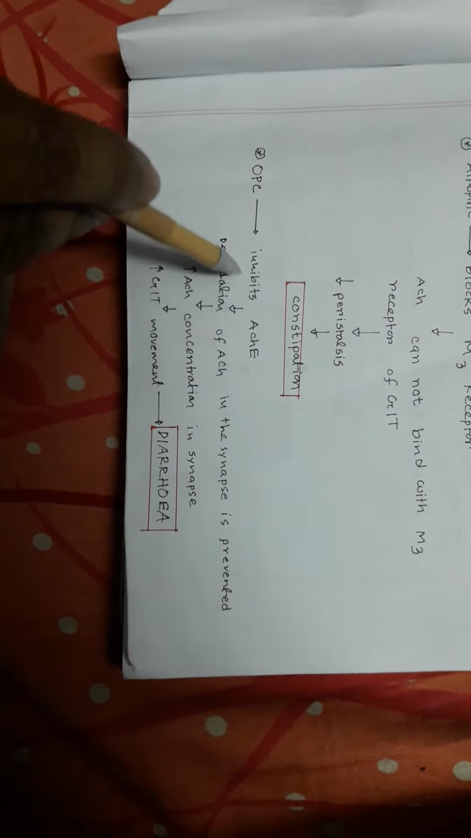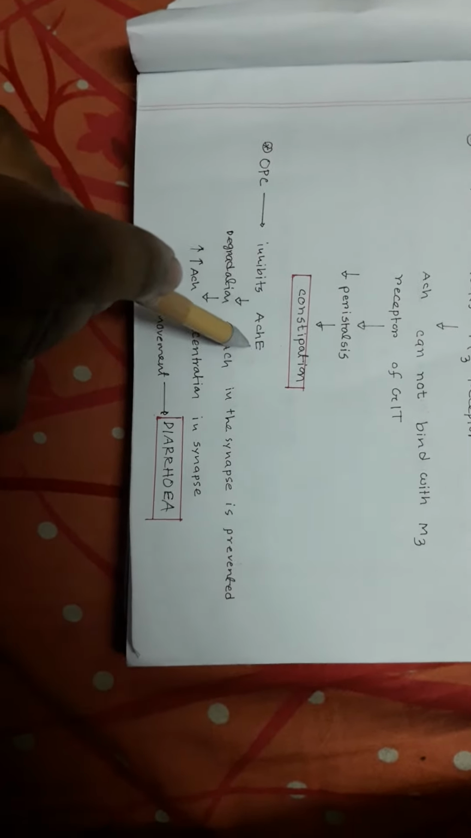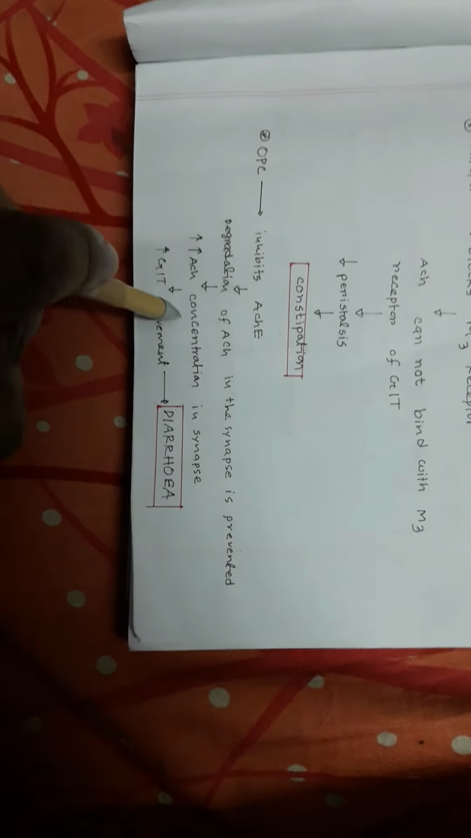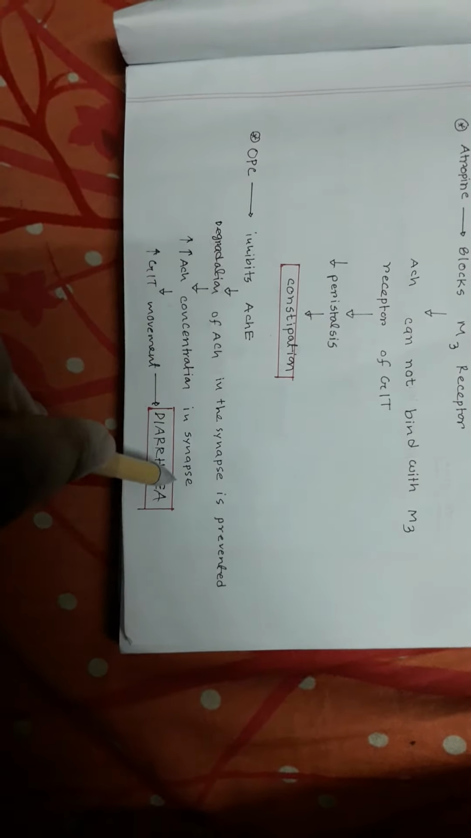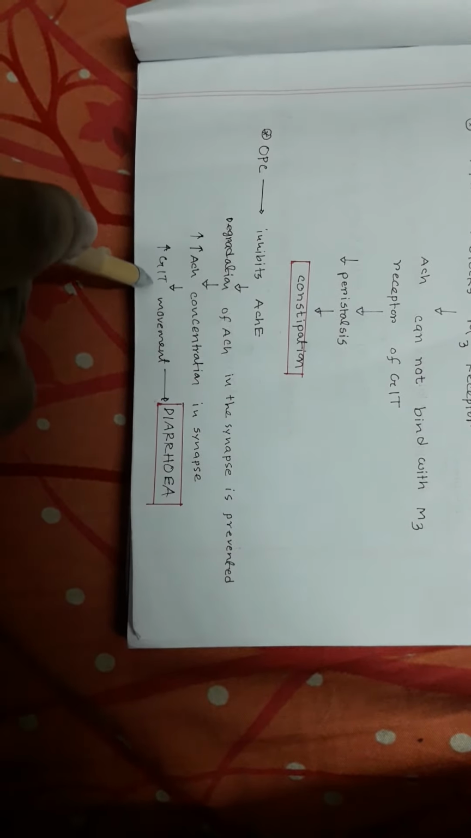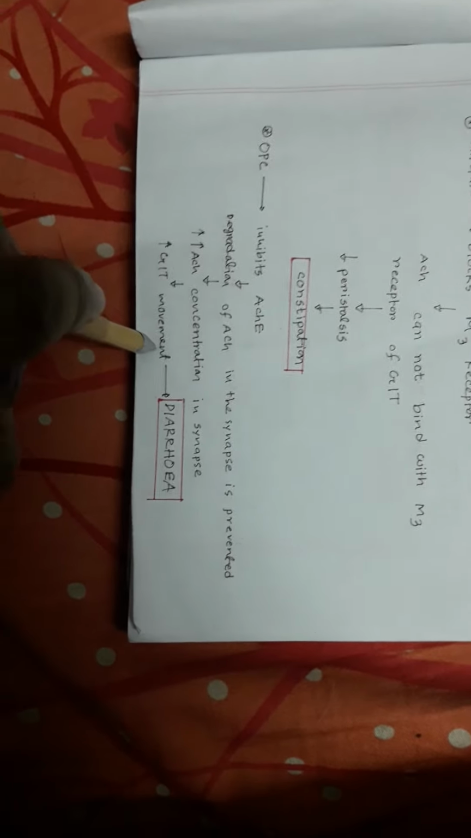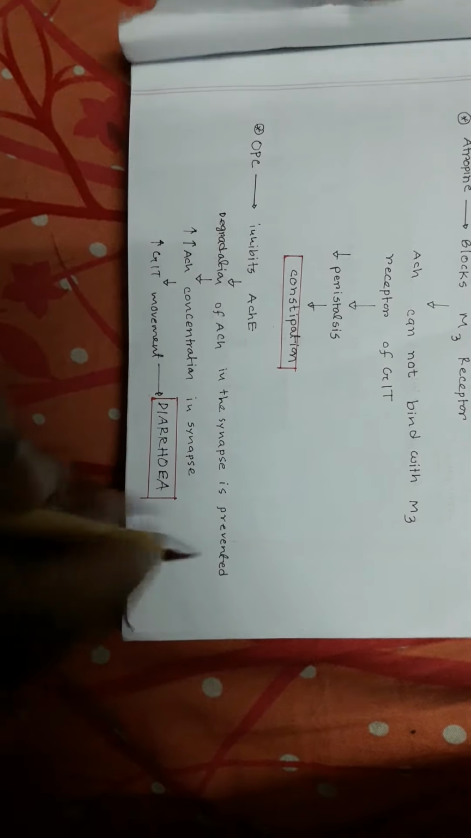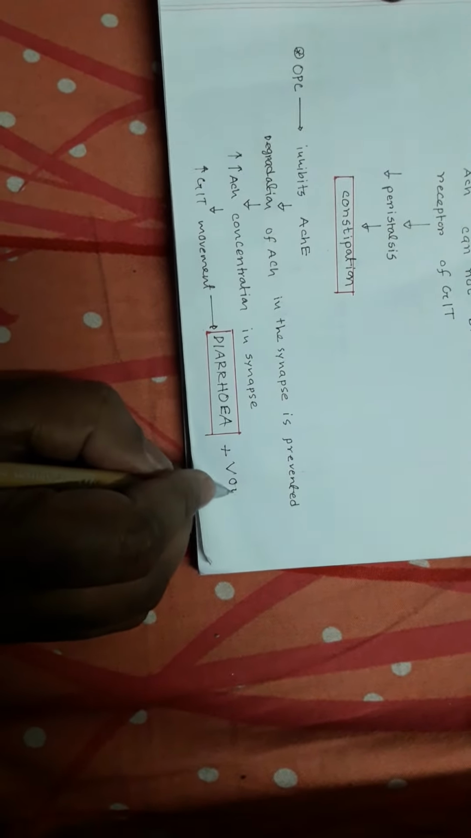Second, if you give OPC or organophosphorus compound, OPC inhibits acetylcholinesterase, so acetylcholine cannot be degraded. So in the GIT, acetylcholine concentration goes up. When acetylcholine concentration goes up, there is increased GIT movement, and this leads to diarrhea plus vomiting.